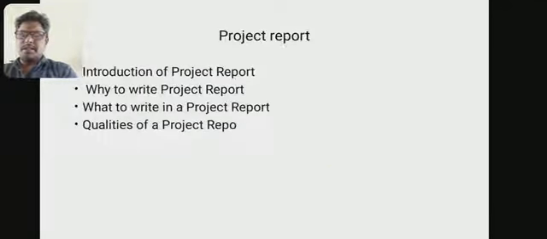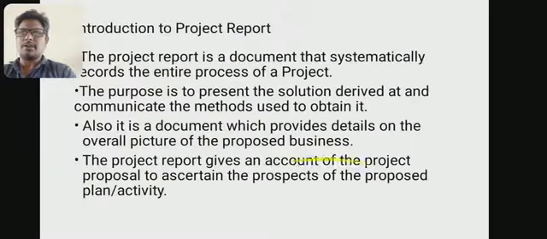Now, today we are going to discuss the project report: how to write the project report, what it includes, why to write it, what to write in a project report, and the qualities of a good project. Now, let us come to know what the project report is.